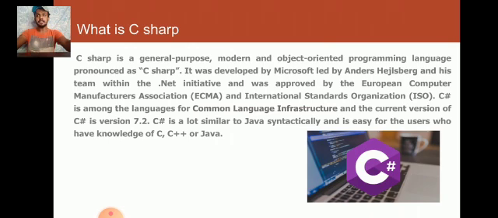C Sharp is among the languages for the Common Language Infrastructure, and the current version of C Sharp is version 7.2. C Sharp is a lot similar to Java syntactically and is easy for users who have knowledge of C++ or Java.